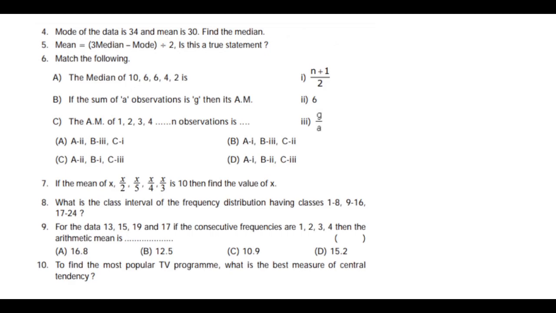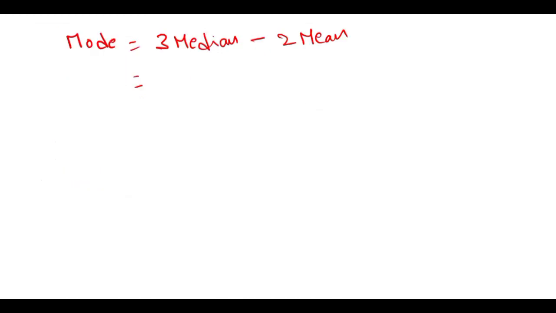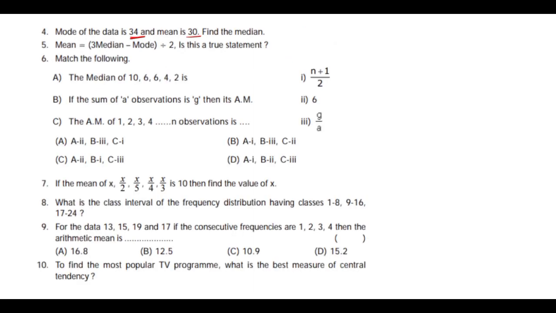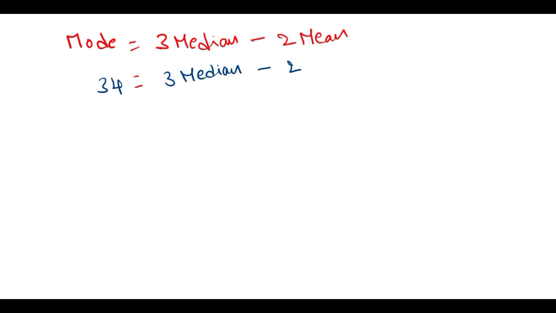Mode of the data is 34 given, and mean is 30 given. So 34 equals 3 median minus 2 into mean, given here 30, right, into 30.